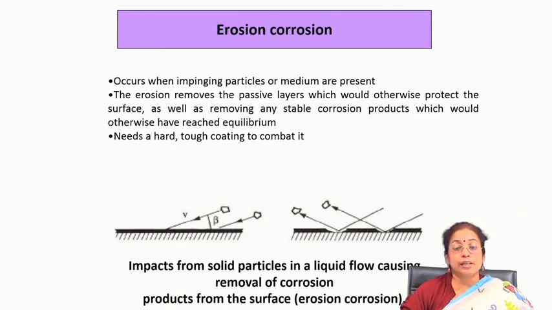So, if the flowing environment has a lot of corrosive species, you will see the condition of erosion corrosion. Erosion corrosion usually occurs when there is presence of impinging particles or flow in the environment and the environment is corrosive in nature.